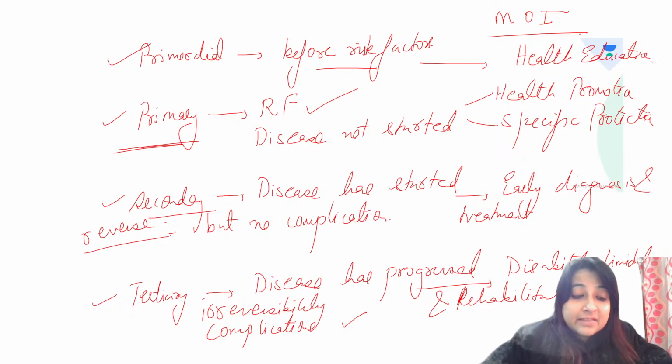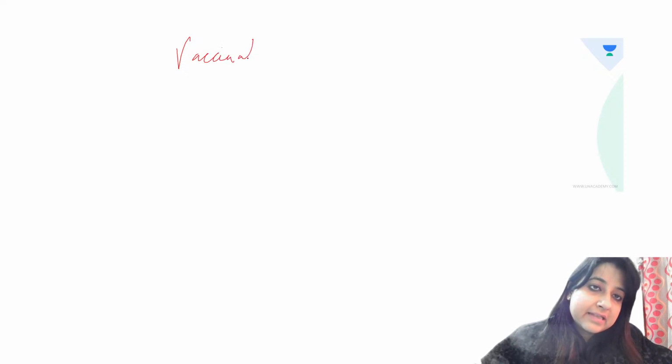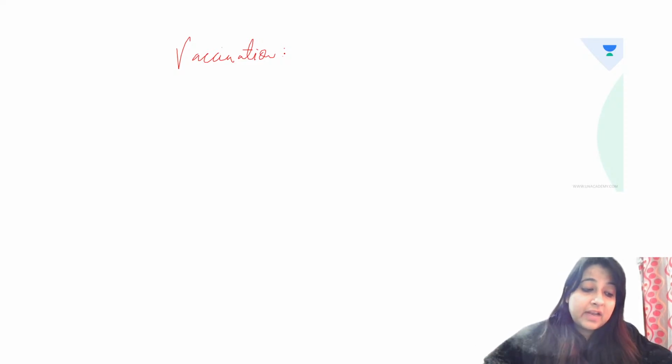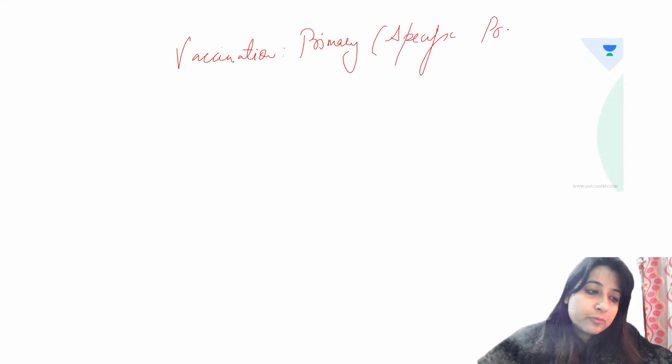Now, screening is a way of early diagnosis, so secondary level was screening. Just a few examples. Vaccination, which level of prevention is it? Why do you vaccinate a child? So that the child does not go on to develop the disease. The risk factor might be present. Very good. So vaccination is primary level, or you could also say it is specific protection.